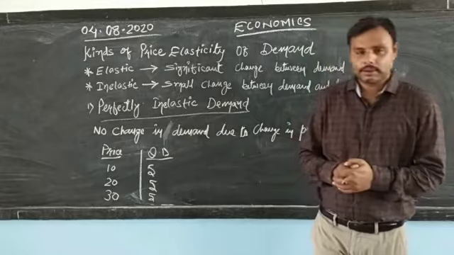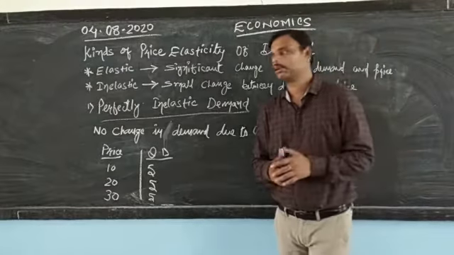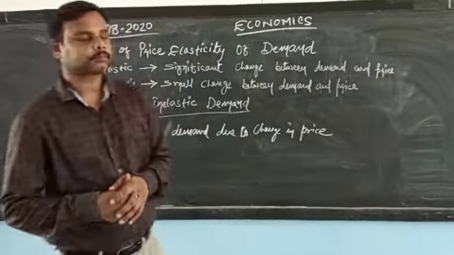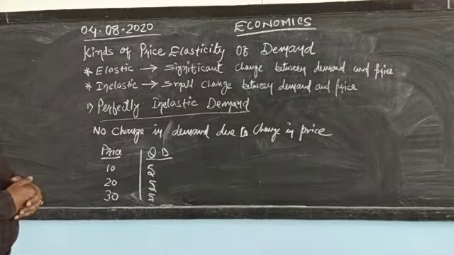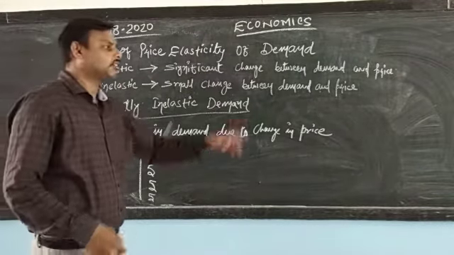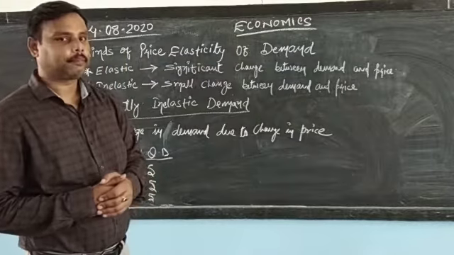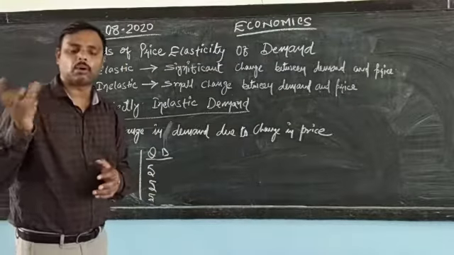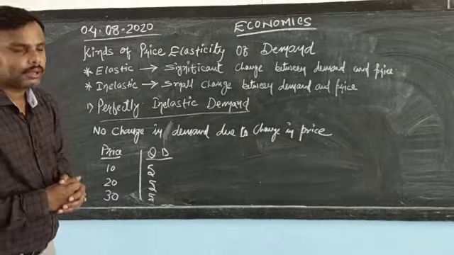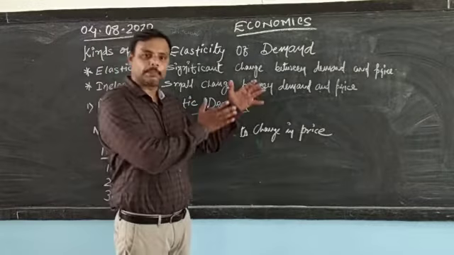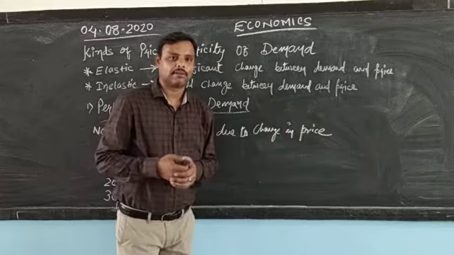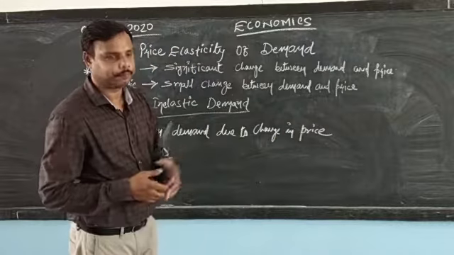Before that, we need to understand certain terms. For example, elastic. What does the word elastic mean? It is a significant change between demand and price. Whenever there is a good amount of change, a big amount of change between demand and price, meaning if the price changes, parallel to that, the demand even changes. That is called elastic demand.